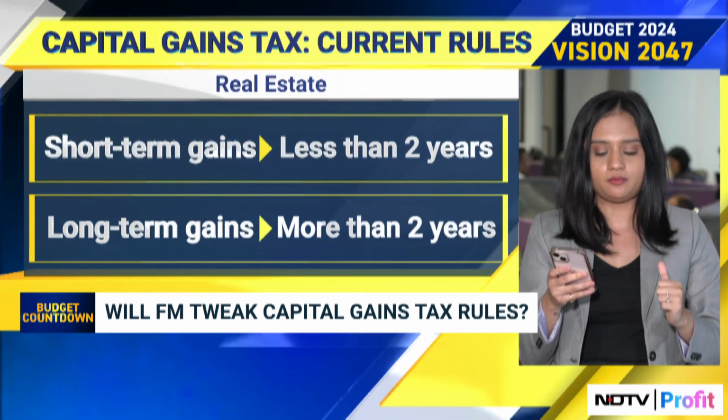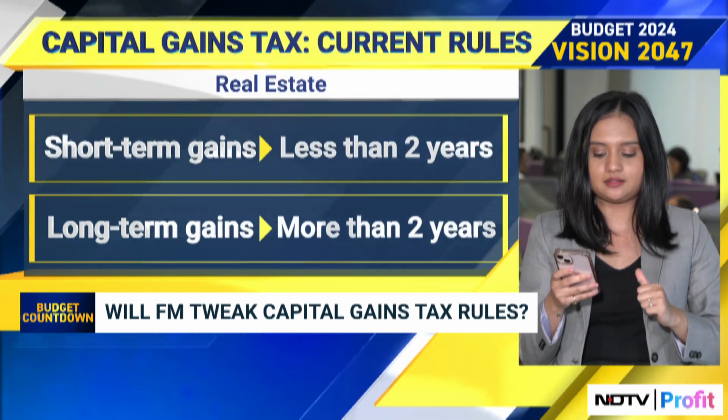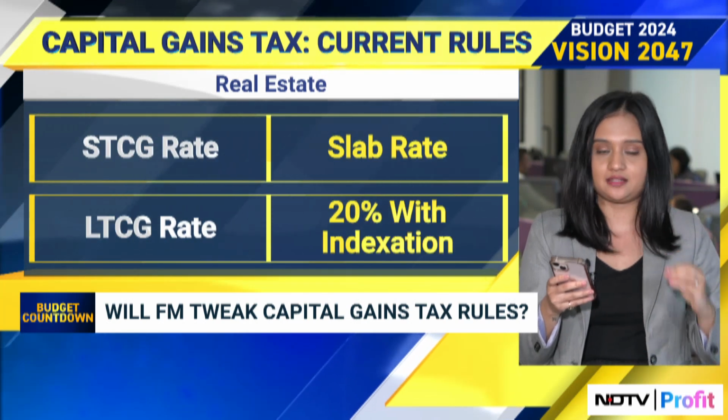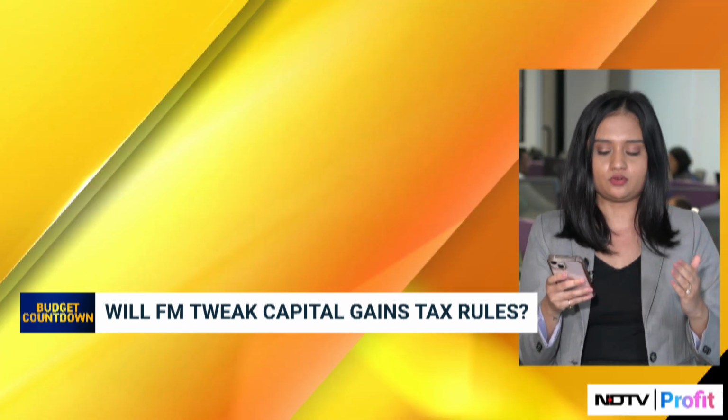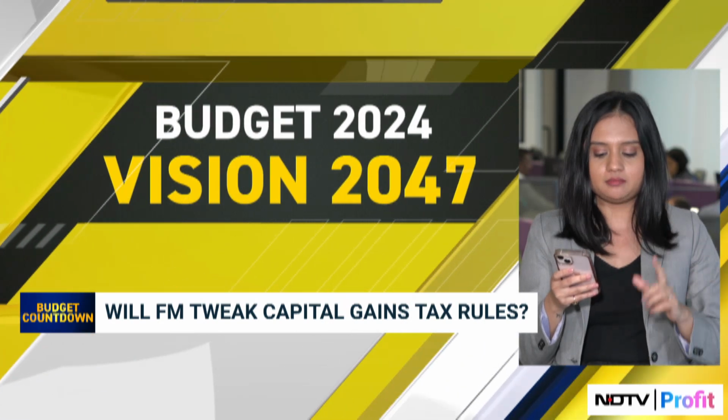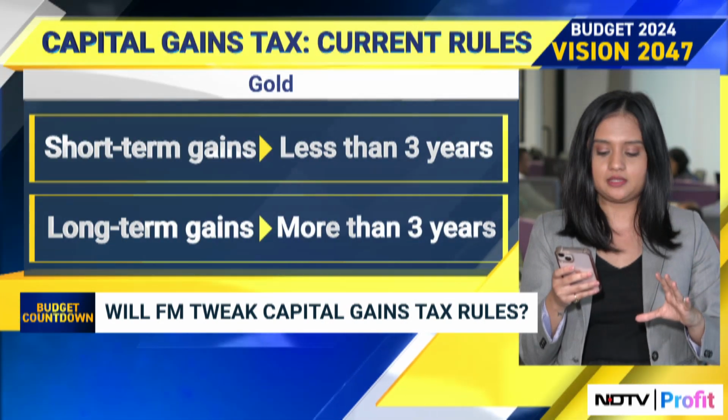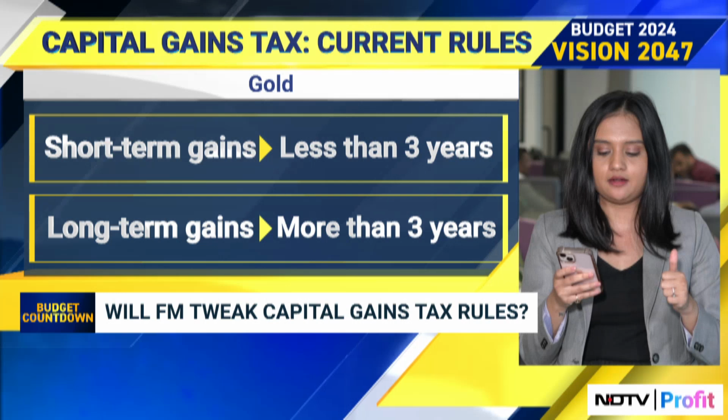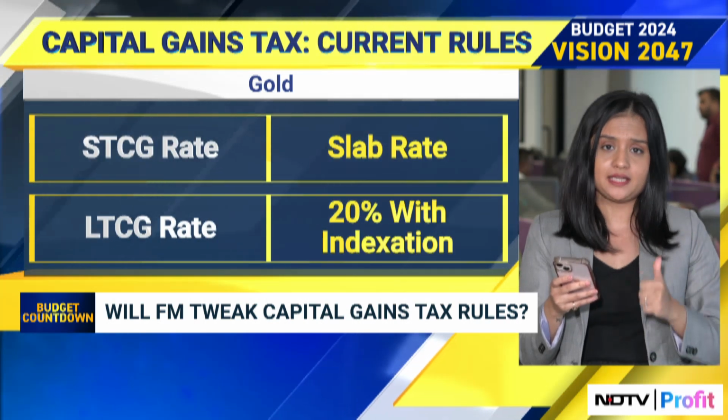For gold, short-term capital gains is considered when it's less than 3 years, and more than 3 years is of course long-term capital gain. Similar for gold as well, short-term capital gains is taxed at slab rate, and for long-term capital gain, it's 20% with indexation.